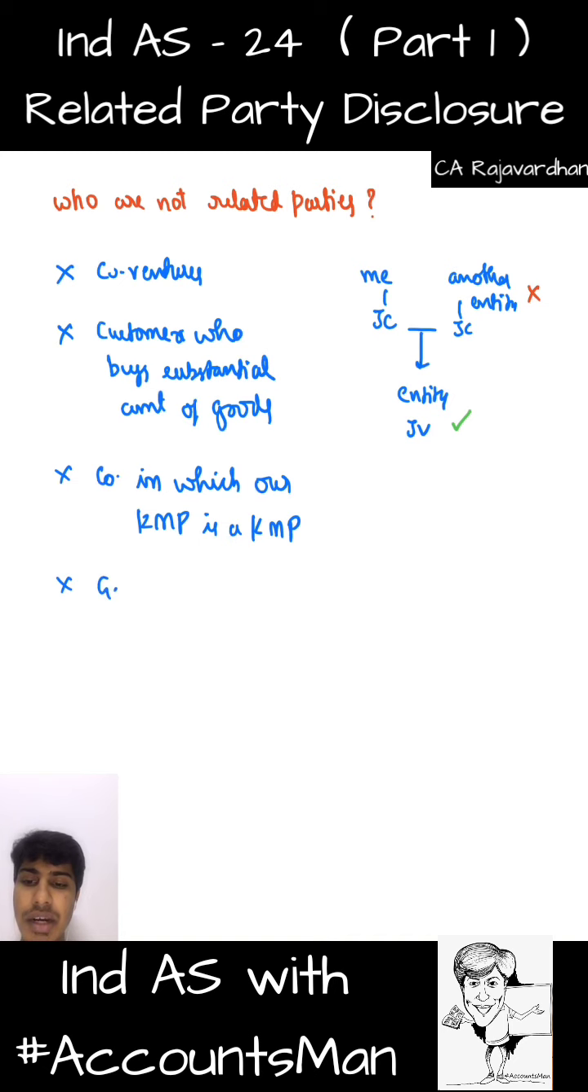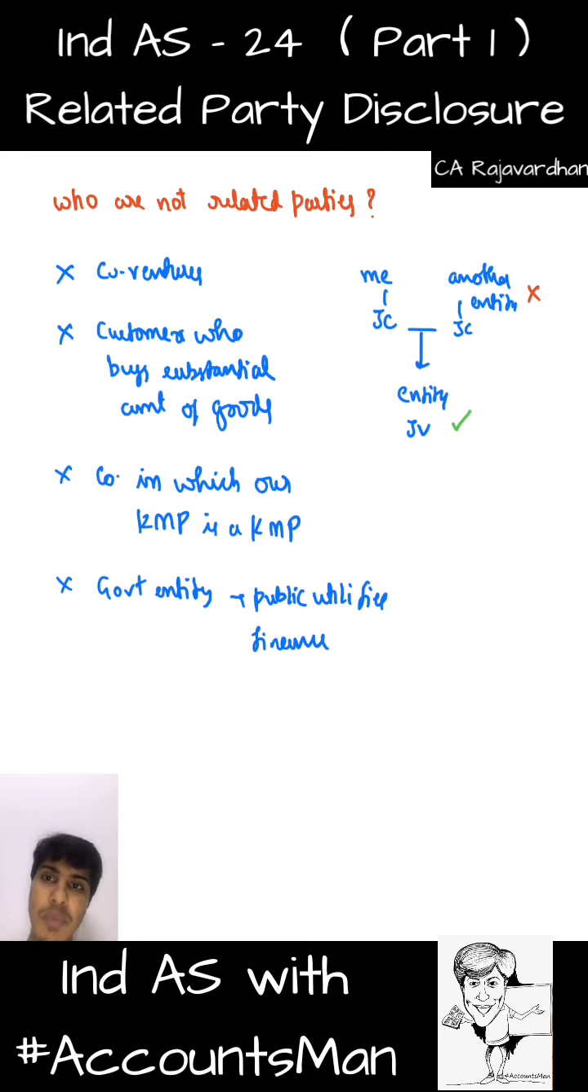And the next thing is government entity. For it giving us public utility services, or it is arranging finance for us. Whenever such services are taken from a government entity, just giving this as a reason, we cannot call the government entity our related party. You get that? So just because it's a co-venturer, it's not a related party. No, co-venturer cannot be the sole reason for calling it a related party. Cannot be the sole reason. And this is what the standard says.